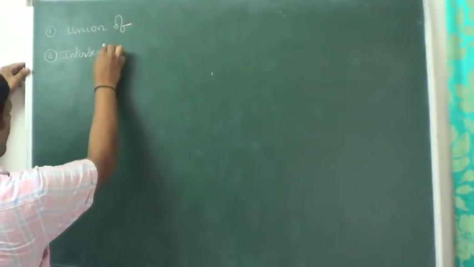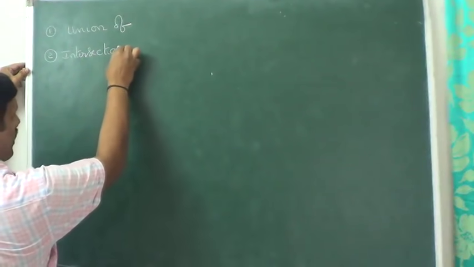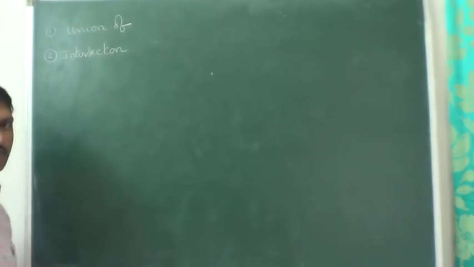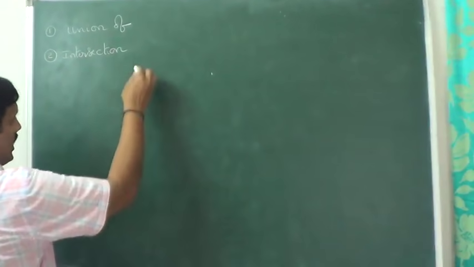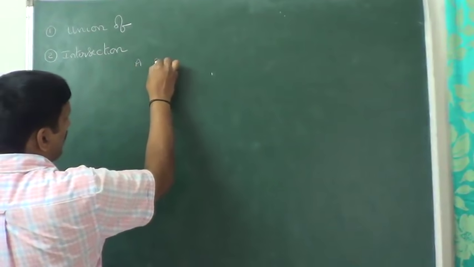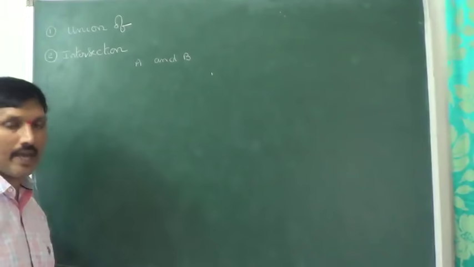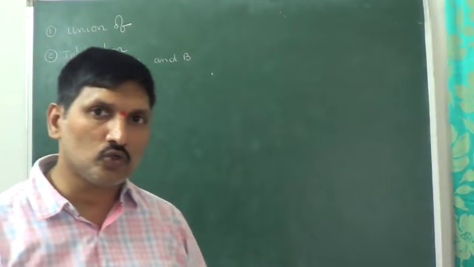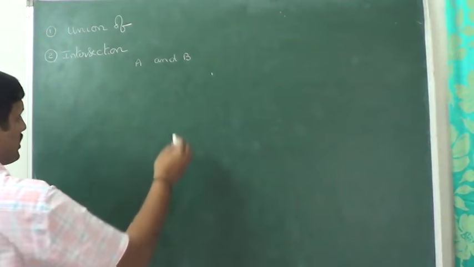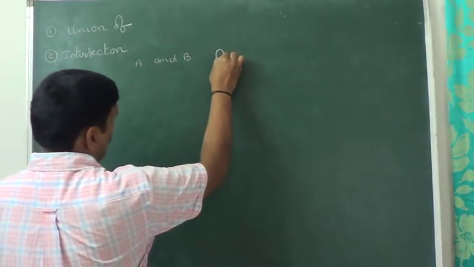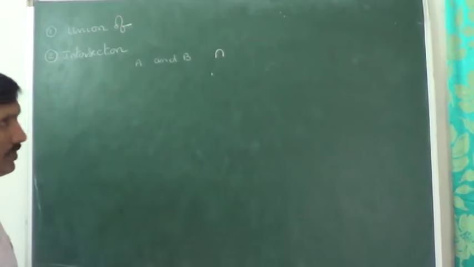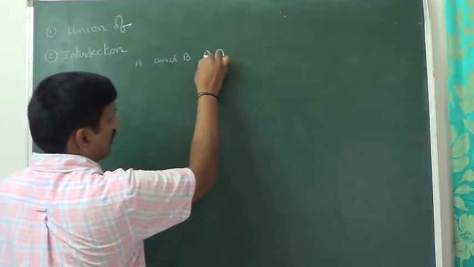The next one is intersection of two sets. The same discussion. Let capital A and capital B be two sets.